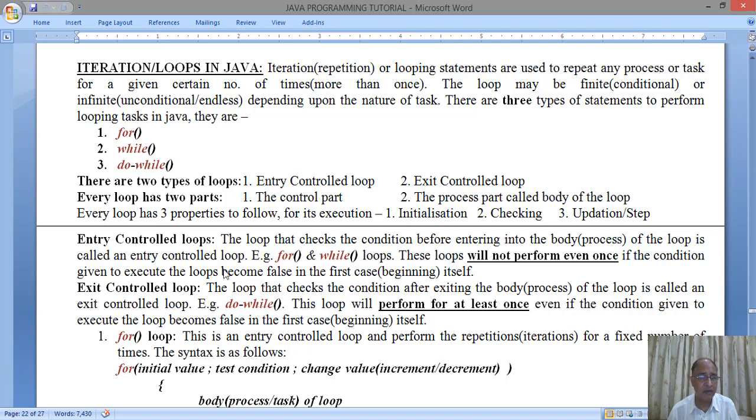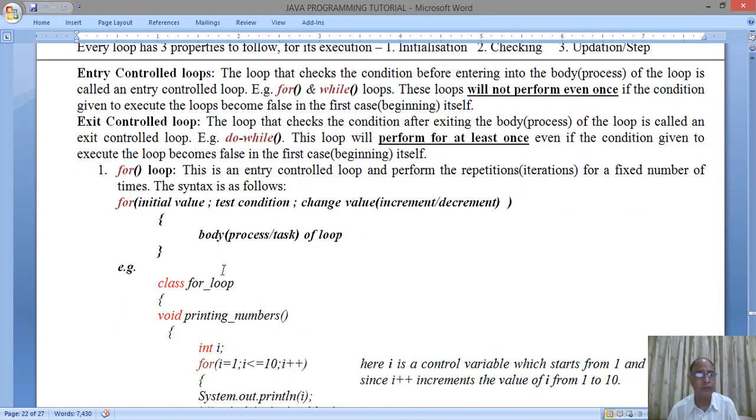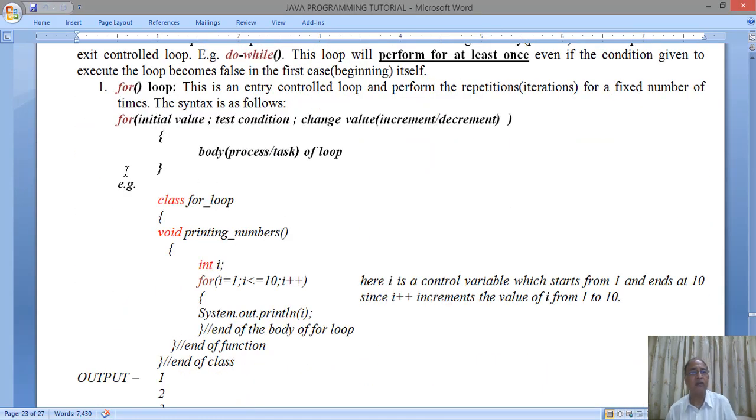Now we will discuss the for loop. So we will go into the details of the for loop. This is the for loop. This is an entry control loop and performs the repetitions, that is the iterations, for a fixed number of times, and the syntax is as follows. We give the for keyword, then braces, then the initial value inside the braces, semicolon, test condition, semicolon, change value, that is increment or decrement. This is called step value also. So steps are given here.